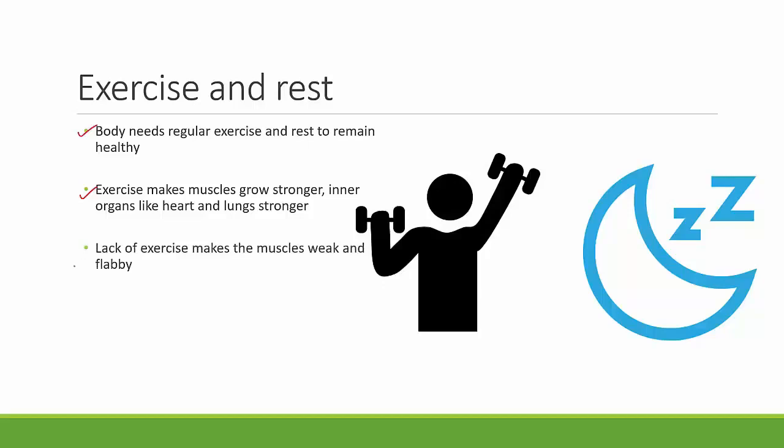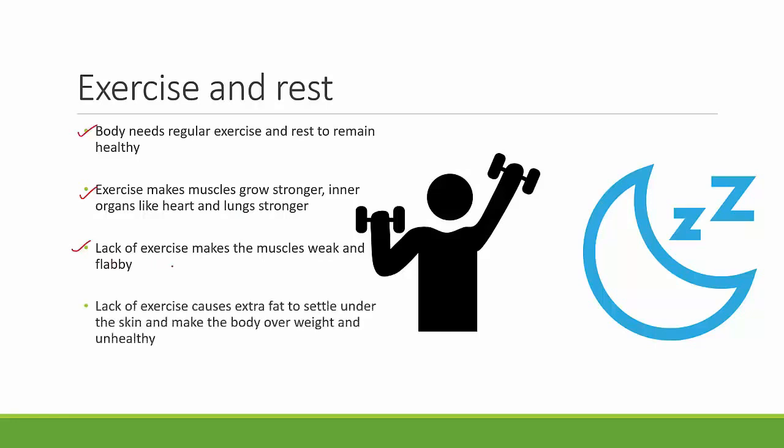Lack of exercise makes the muscles weak and flabby. If you notice somebody who doesn't exercise, they don't have very tight muscles. They have very loose and flabby skin. That is because of lack of exercise. Lastly, lack of exercise causes extra fat to settle under the skin and makes the body overweight and unhealthy. That's why exercising is very important. If you don't want to put on excess weight and become overweight and unhealthy, you have to exercise regularly and you have to take enough rest.